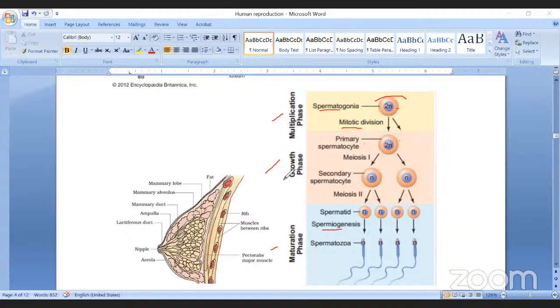But at the time of growth, every spermatogonium becomes enlarged in size. Yes, what is your doubt, Jyoti?